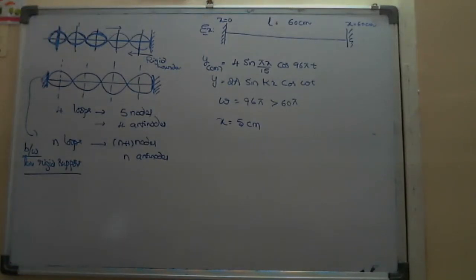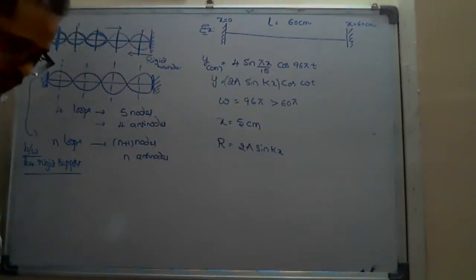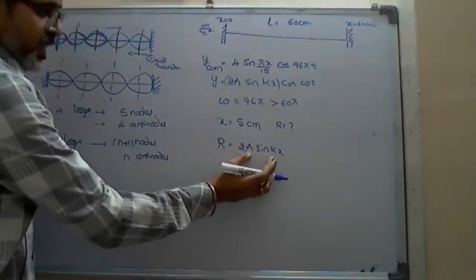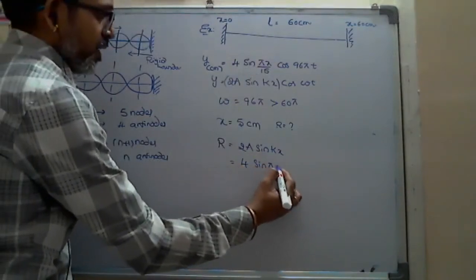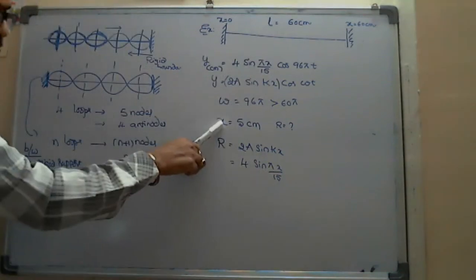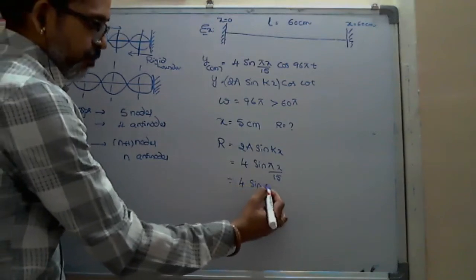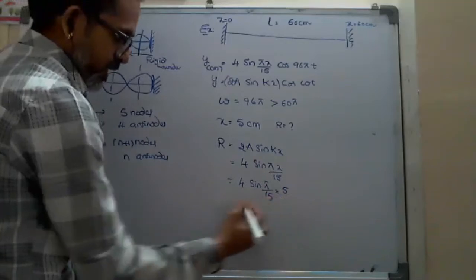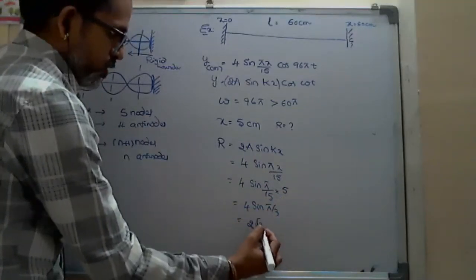The amplitude R is 2a sine kx, which is 4 sine pi x by 50. Substitute x equals 5: 4 sine pi by 10, which is 4 sine pi by 2√3... you will get the answer as 2√3 centimeters.